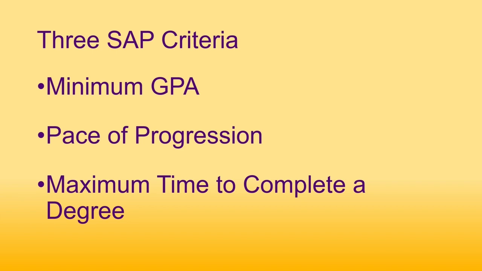Students must complete their degree within 150% of the credit hours required for the degree. If a degree requires 120 credits to graduate, 150% of the degree requirements is 180 credits. In this example, financial aid would be suspended if a student did not complete the degree before attempting 180 credits.